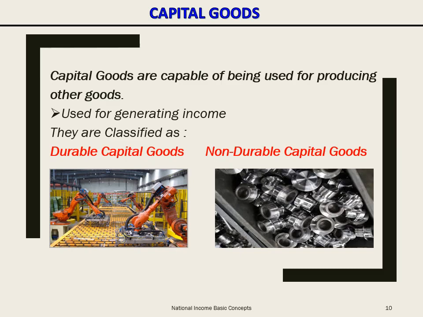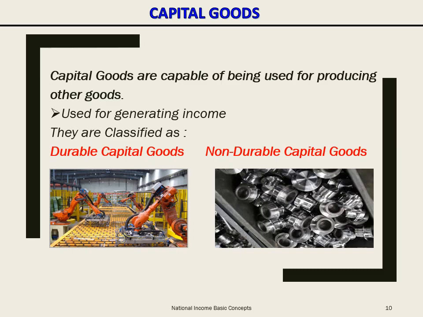Here are capital goods. Goods capable of being used for producing other goods are called capital goods. They are used to generate income and are purchased by production units like factories, commercial institutions, etc. Some examples of capital goods are buildings, machines, equipment, vehicles, etc. Such goods, when self-produced, are also capital goods.